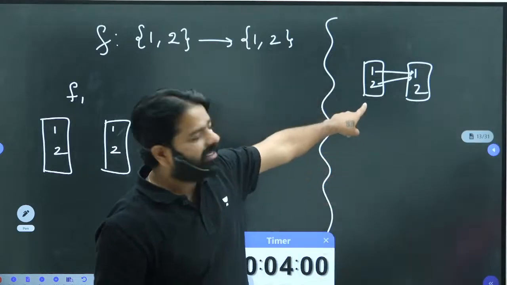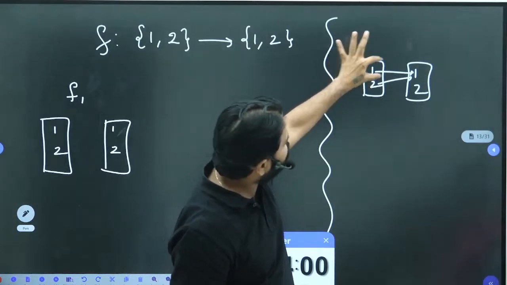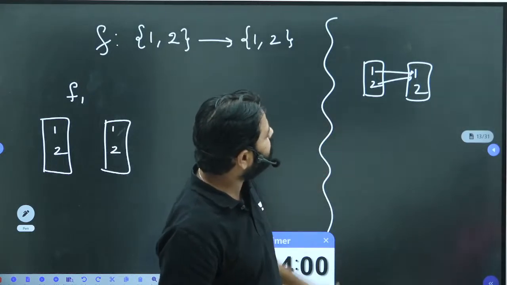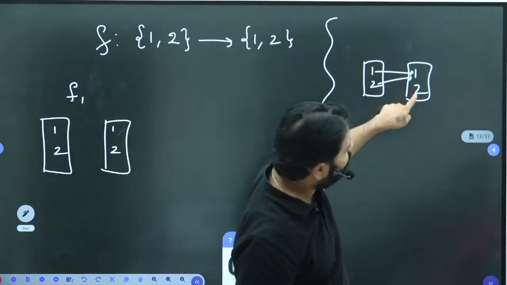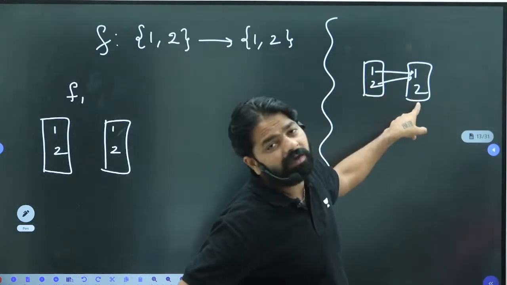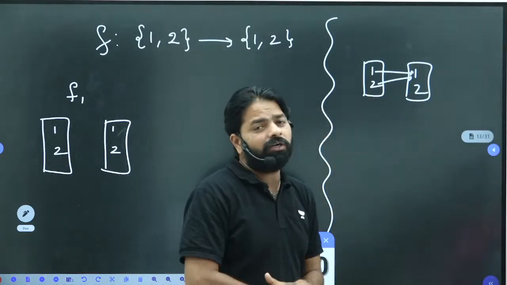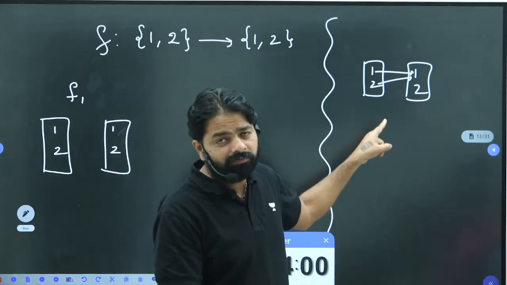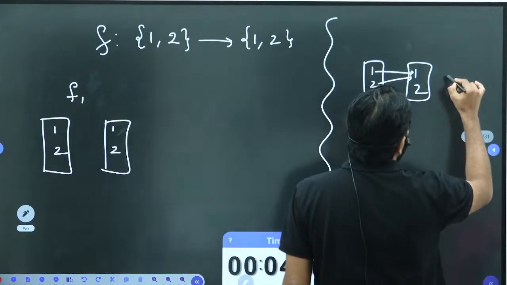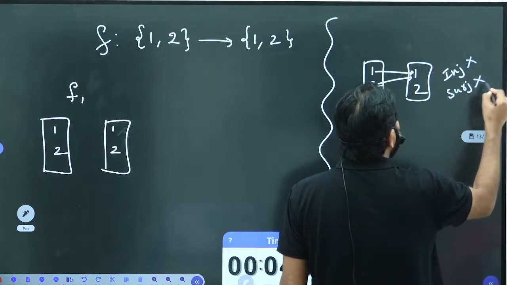It fails injective and surjective, because if it is injective, 1 and 2 cannot map to the same image, right? So it's not injective. Why is it not surjective? Because in the codomain, every element should have at least one pre-image in the domain, but 1 has at least one, while 2 has 0 pre-images. So this does not satisfy surjective. Even though it is a function, it is not injective and not surjective, so it is not bijective.